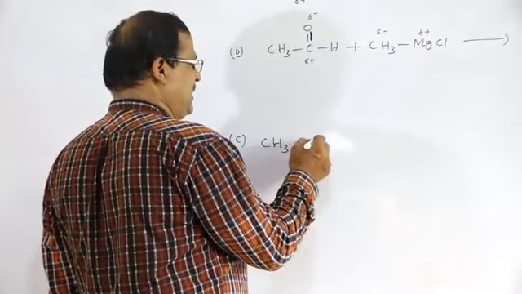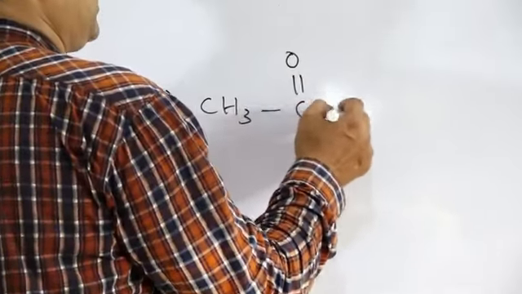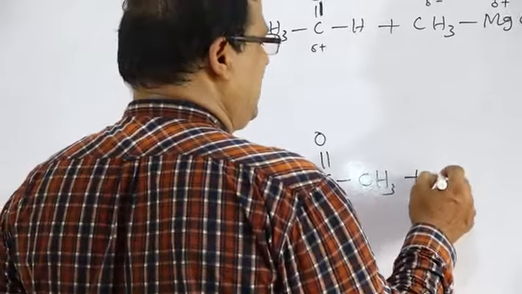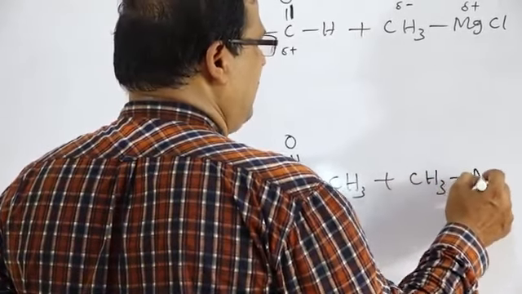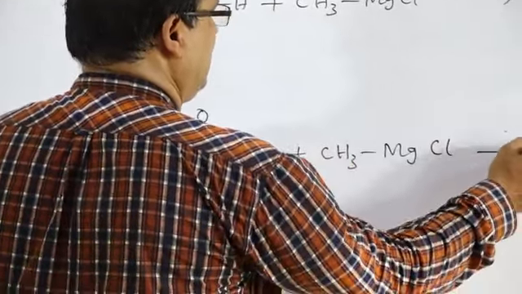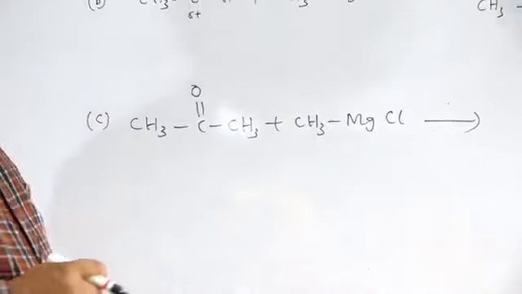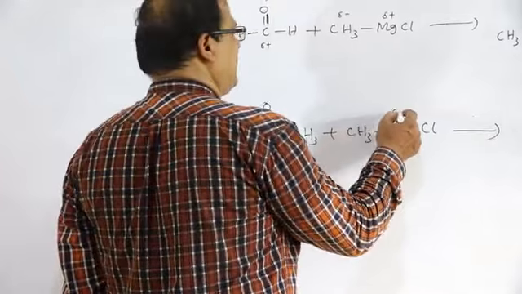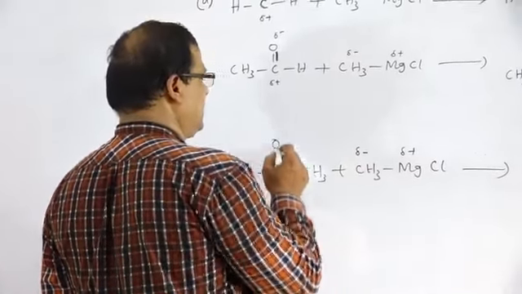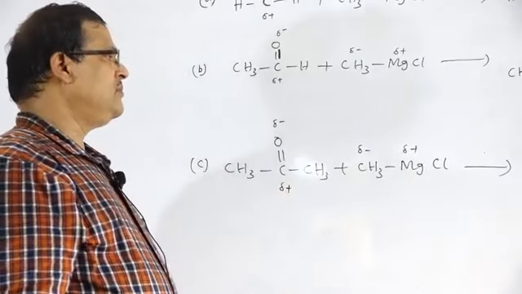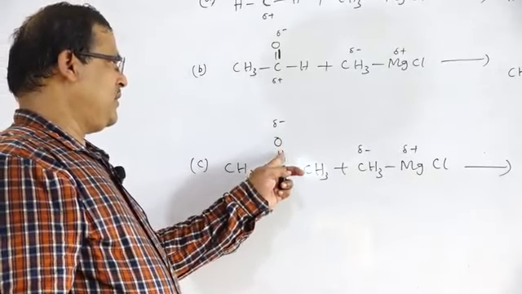Acetone, for example, a ketone, CH3 C double bond O CH3. Acetone is added with methyl magnesium chloride. This is del plus, del minus, del minus, del plus. This bond will break.